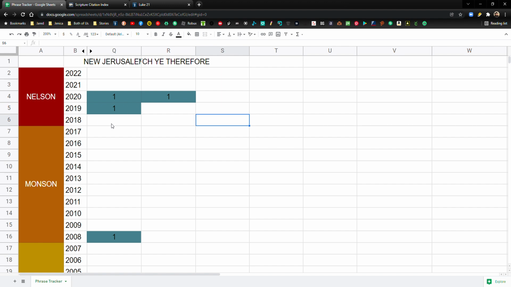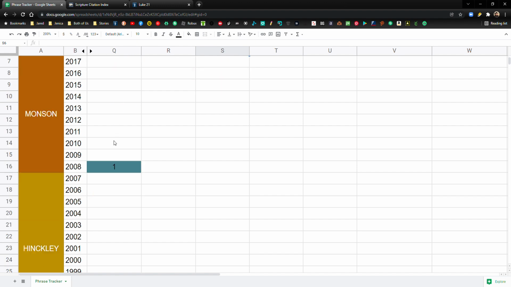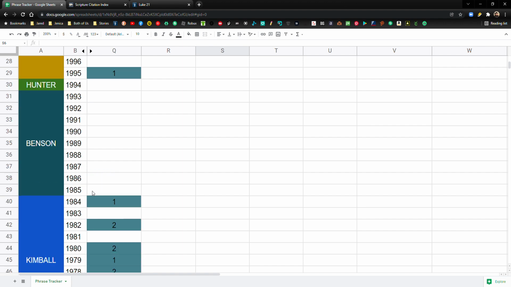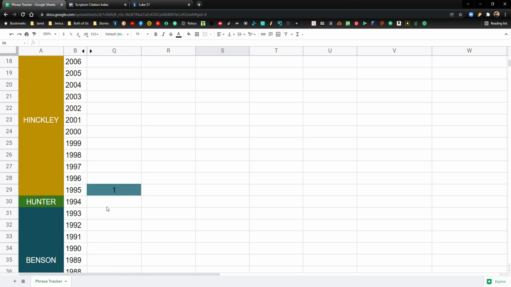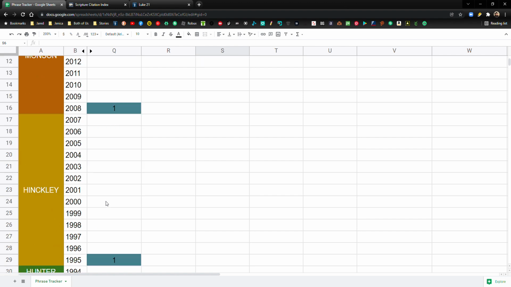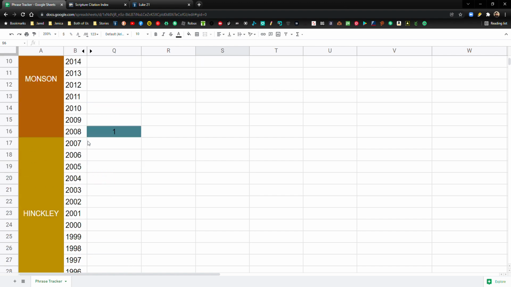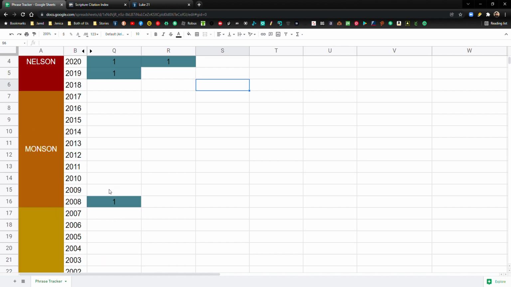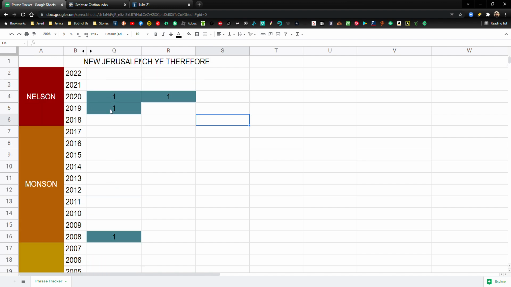And then out of the few times that New Jerusalem shows up since 1985, we've only had two appearances of it, one in 1995 and one in 2008. And then you have this little cluster right here in 2019 and 2020. So what are the chances, do you think, that in 2020 you would have these two show up? They're already rare enough as it is, but both of them appear in 2020.